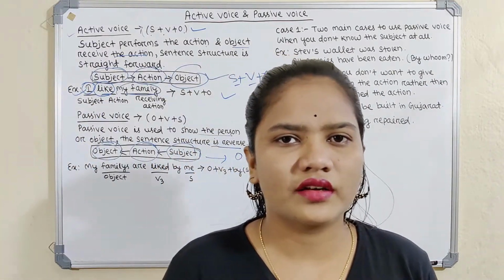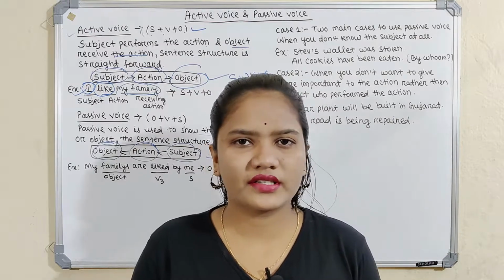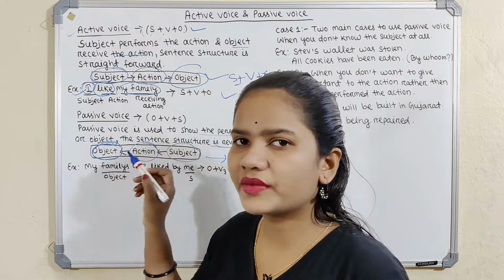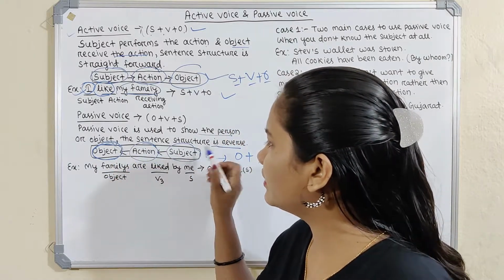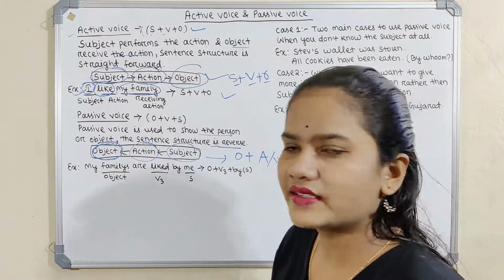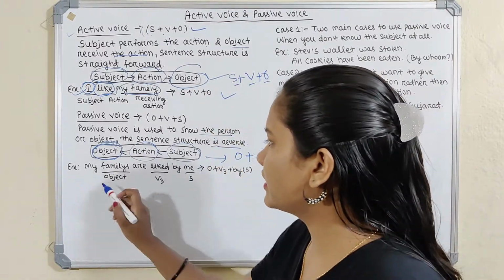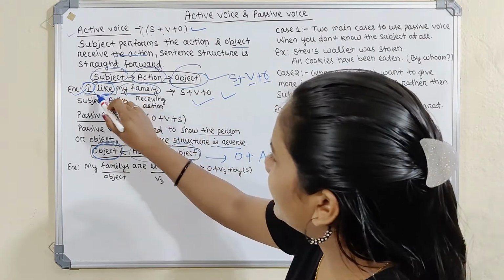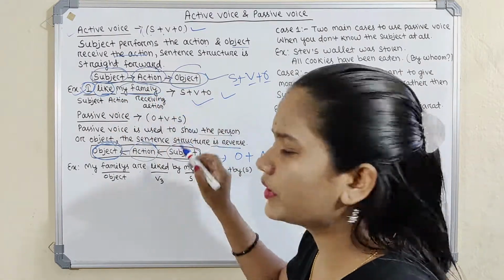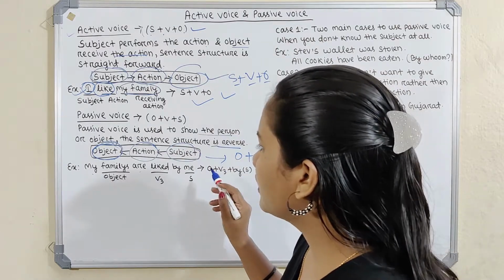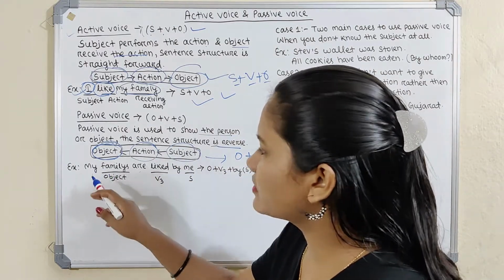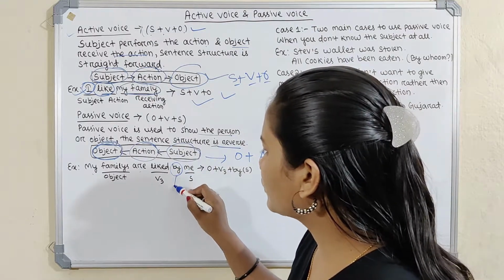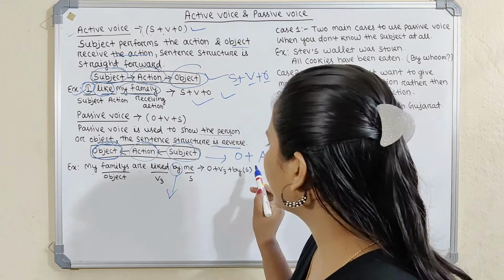In active voice, the subject performs the action and the object receives it. But in passive voice, first of all we give importance to the object, then the verb, then the subject. That is the format. Let's take an example. Active voice: I like my family. It is straightforward. In passive voice we use the object in place of the subject: my family is liked by me. By is the preposition used in passive voice.